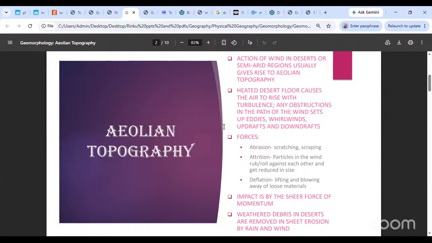बिल्कुल वैसा, उसको sandpaper effect ही बोलते हैं, because there is a lot of scratching and polishing. Okay, so one force that is acting here is abrasion. It is the force of abrasion.